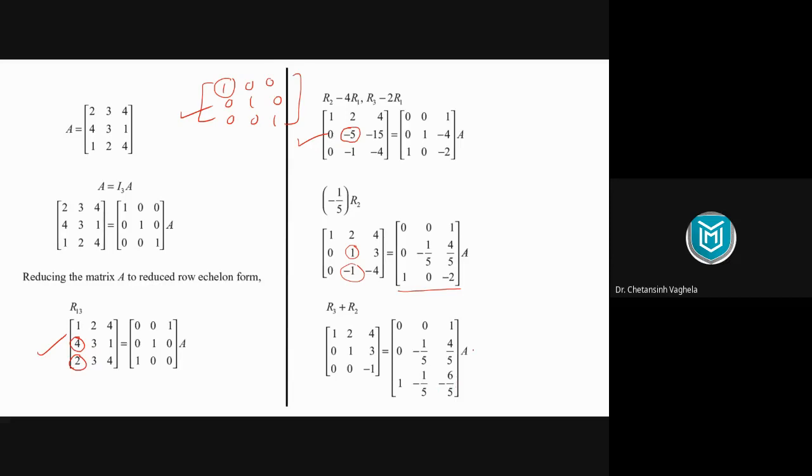Right. Now next, this entry is minus 1. How can we convert this entry into plus 1? Multiply by minus 1. Very simple. If we multiply the third row by minus 1, it will be 0 0 1, and your last row on the right hand side will be minus 1, plus 1 upon 5, and 6 upon 5.